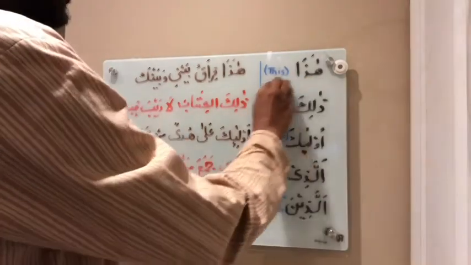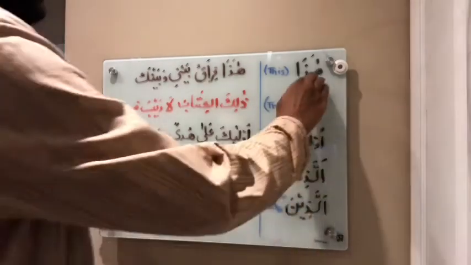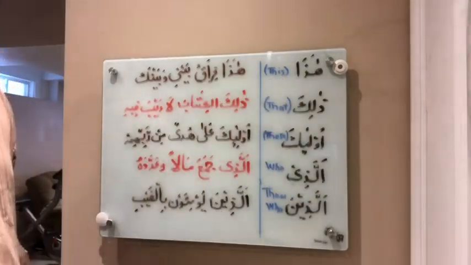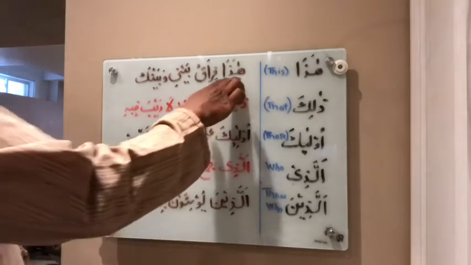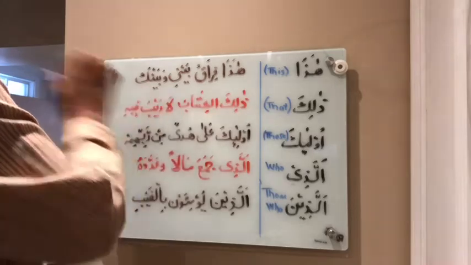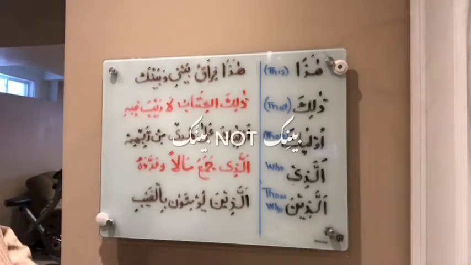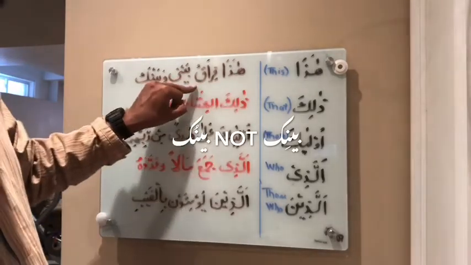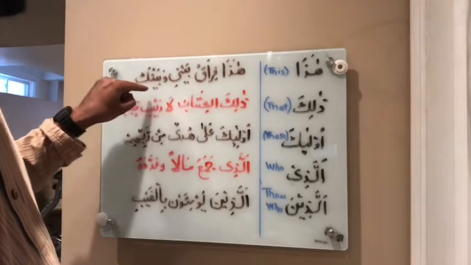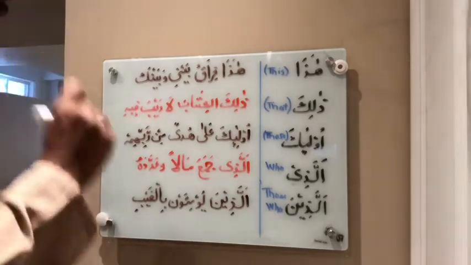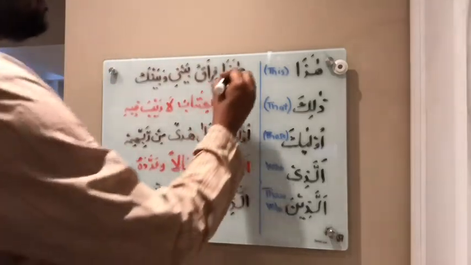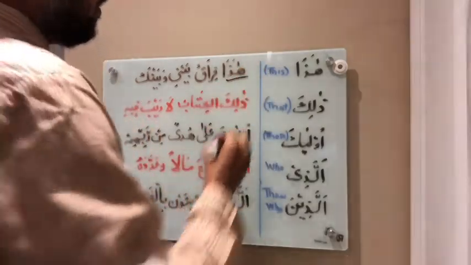So haza means this. A Quranic example is in Suratul Kahf, ayah number 78. Hada firaqu bayni wa baynik. This is parting between me and you. How do we quickly analyze this? It is not a very difficult sentence to understand in full. Haza, as we have talked about, is a pronoun. It means this.